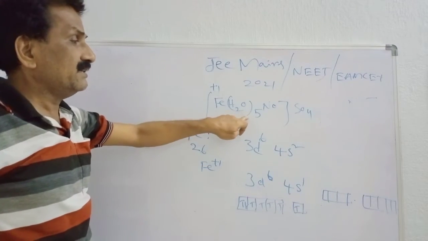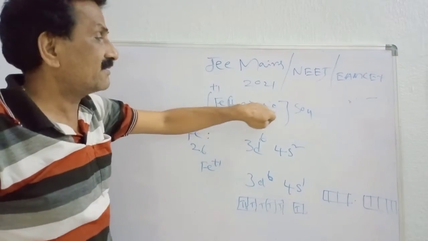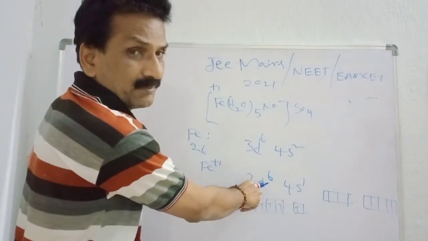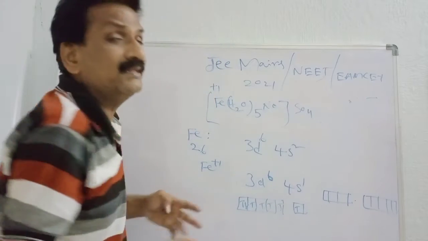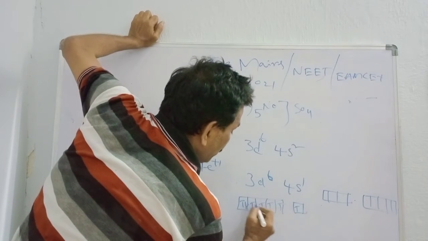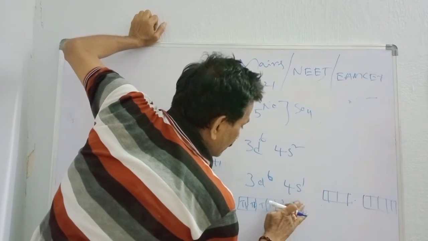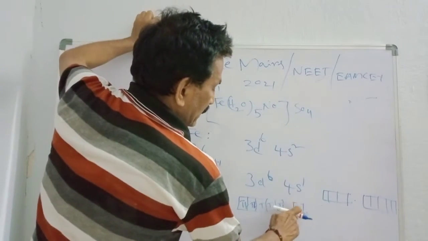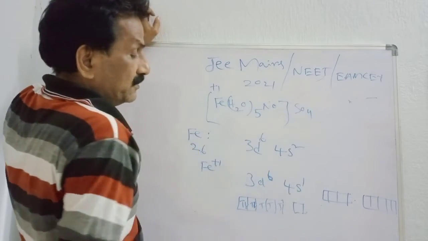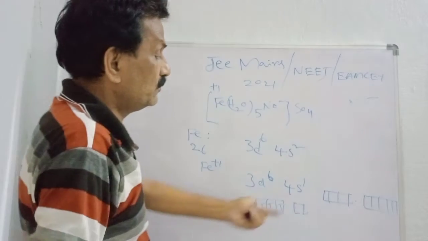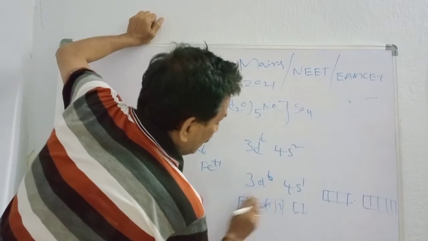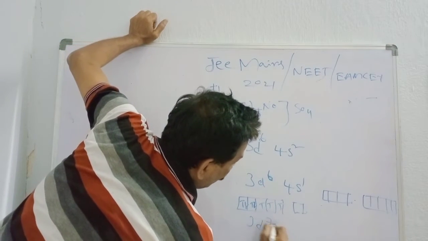Because of the weak field ligand and strong field ligand, this S electron will come to the 3d orbital and be converted to 3d7. So now I am going to write 3d7, meaning no electron in s. I think you are clear. Because this is a weak field ligand and this is a strong field ligand, there is a big possibility for pairing. So the S electron enters into 3d, and this may be converted to 3d7.